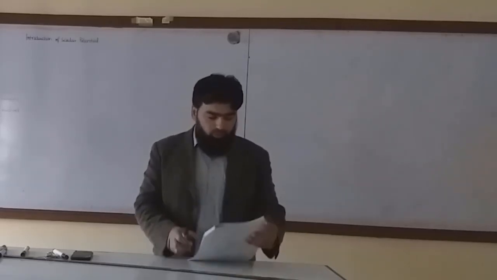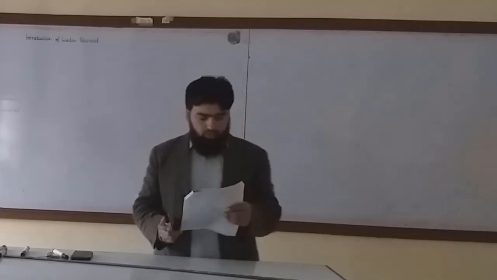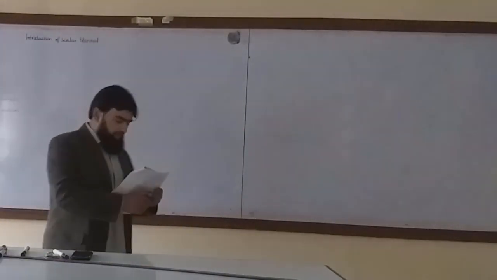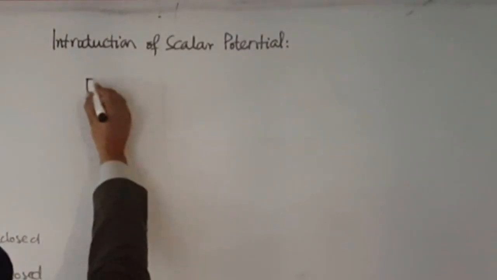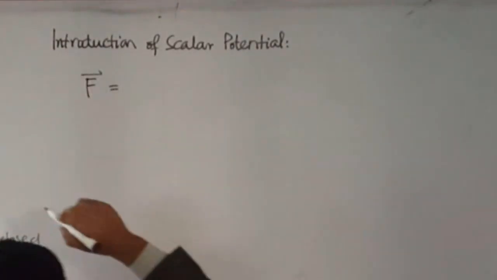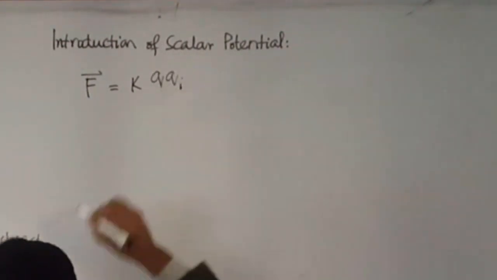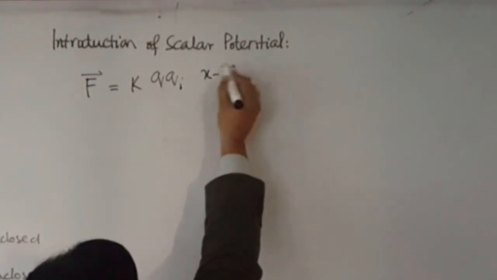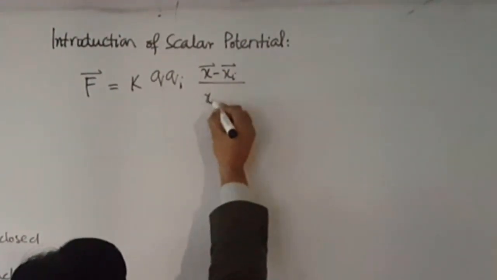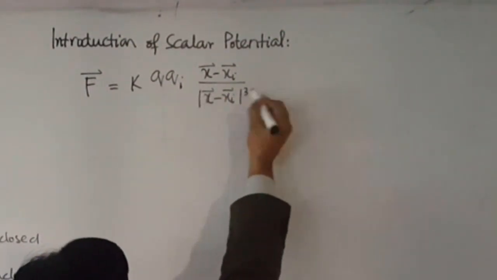Clear? So with this preface, we will now start with some derivations, and we wrote that F is equal to k Q Qi (x minus xi) divided by |x minus xi| cubed.